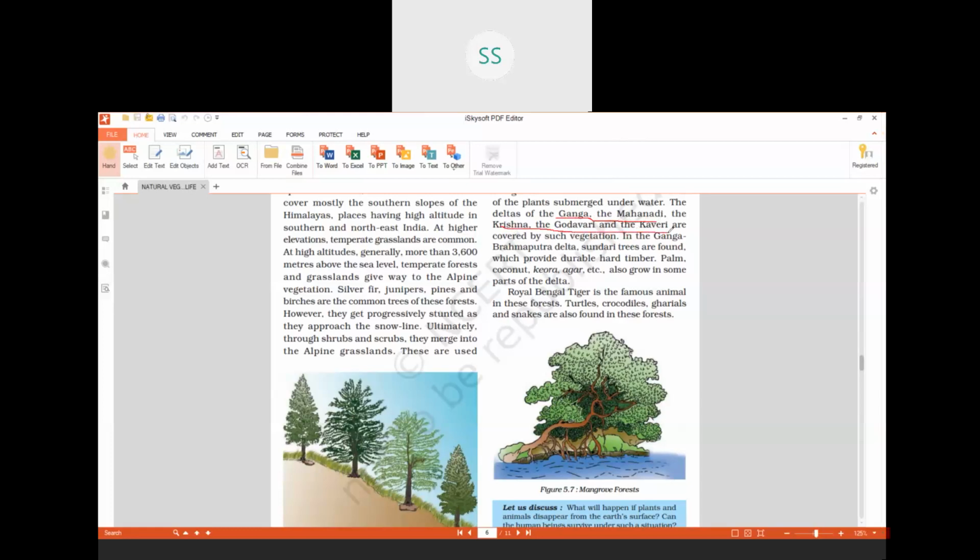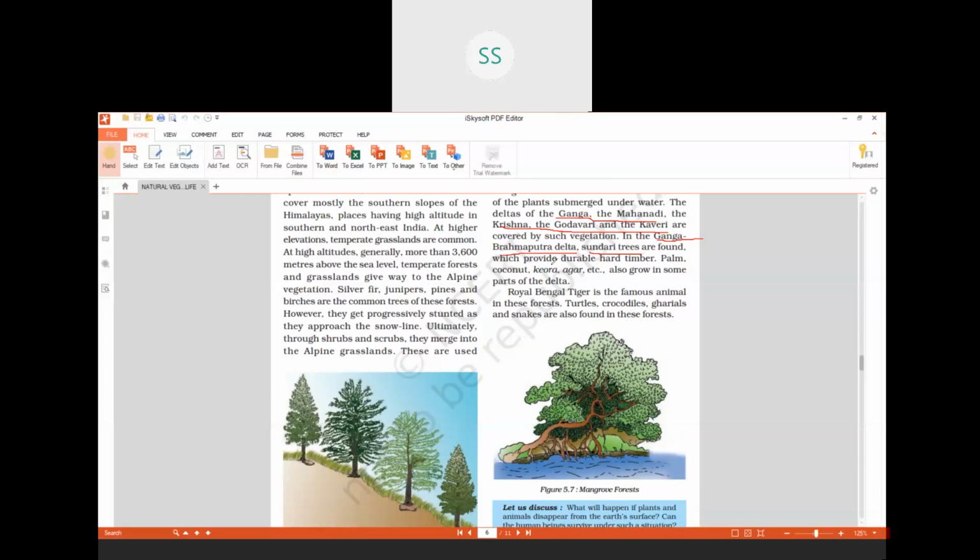In all these delta regions, we find mangrove forests. In the Ganga Brahmaputra Delta, which is the world's largest delta, we find a mangrove tree which is called the Sundari tree, which is very famous.